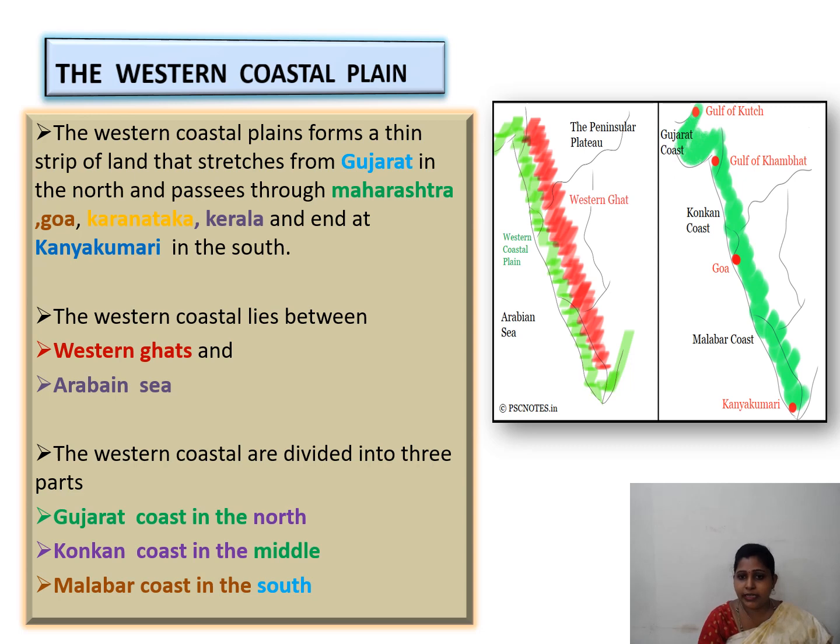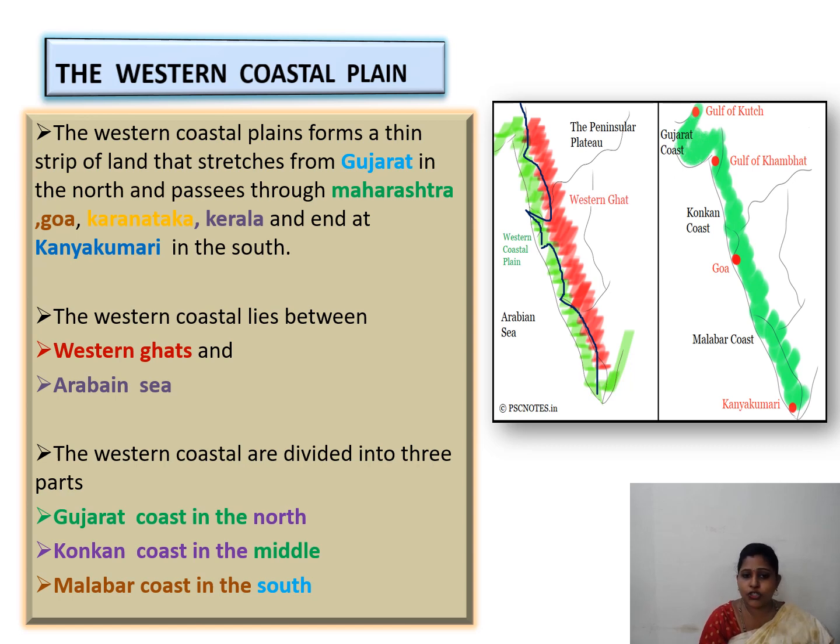Here you can see Gujarat, and here comes Maharashtra, Goa, Karnataka and Kerala.